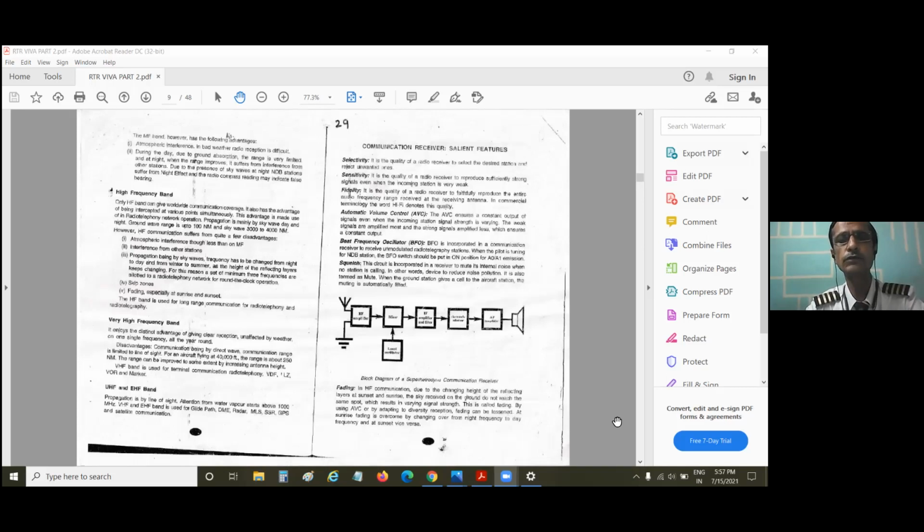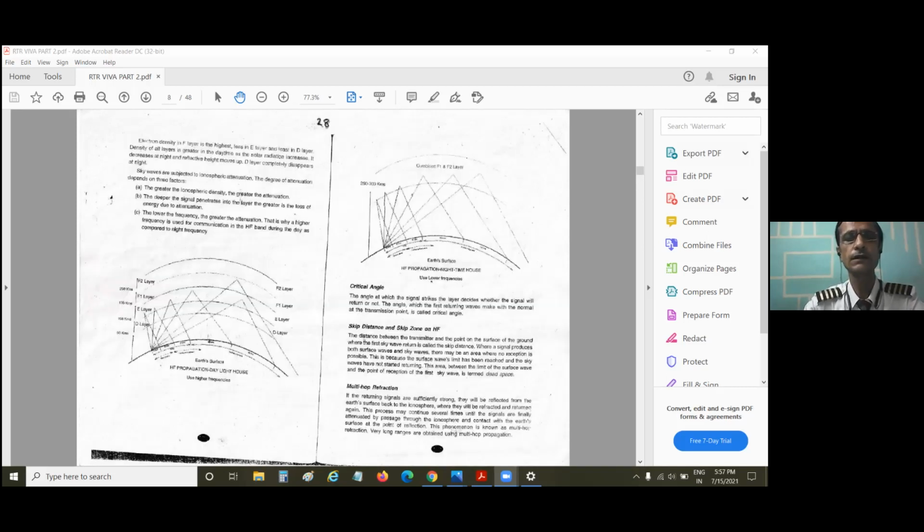I will tell you one more very important thing, which I can guarantee you a hundred percent. That's my personal guarantee. If you go in the exam, definitely they'll ask you this question. You just tick mark page number 28 of the Viva book. This is very, very important. They will definitely ask you, what are skip distance and skip zone on HF?